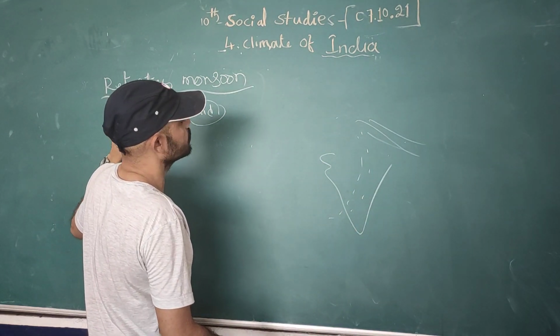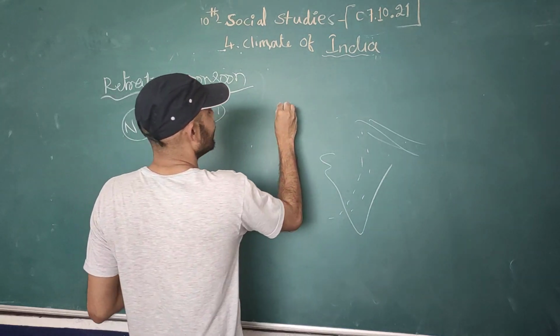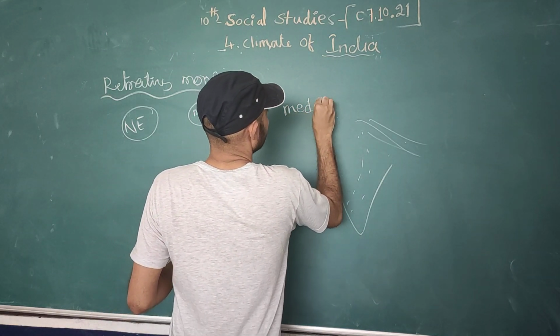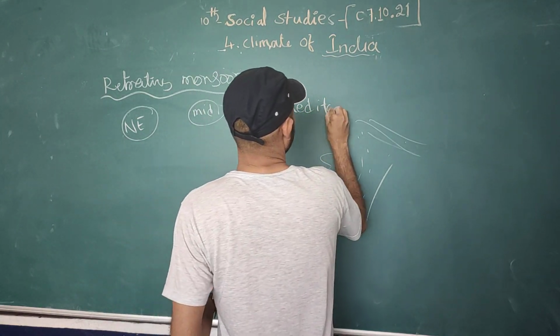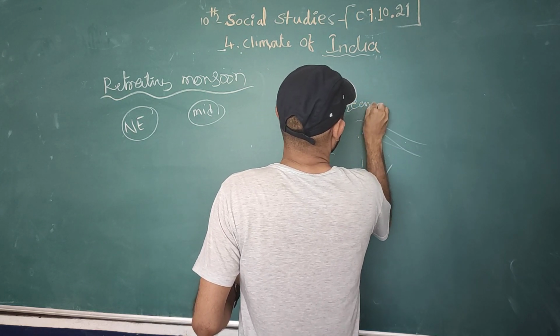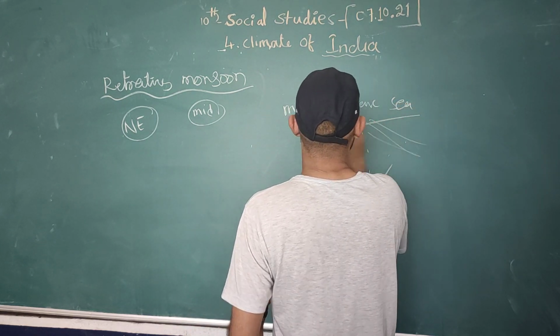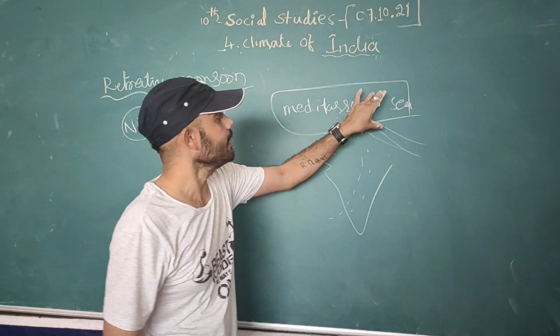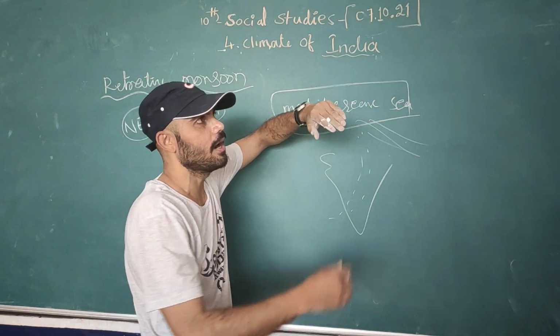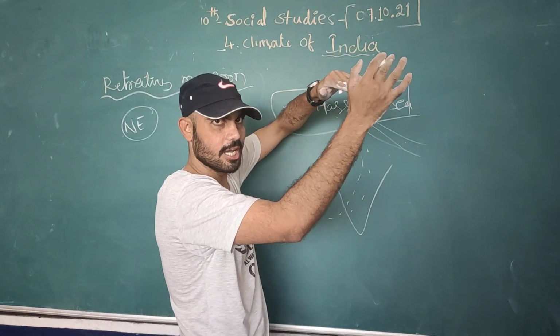The northeast monsoon is created in the Mediterranean Sea. The Mediterranean Sea is located between Africa, Europe and the Gulf countries.